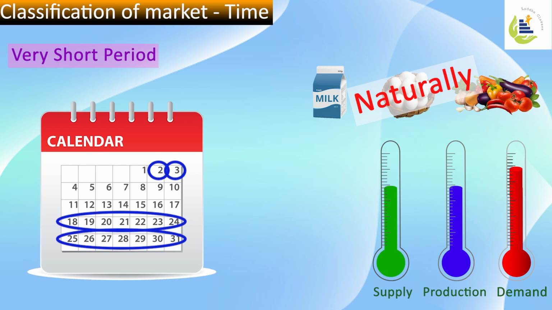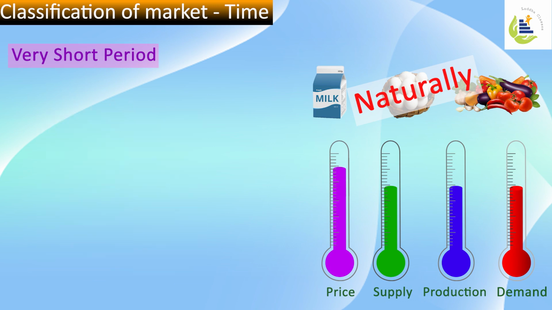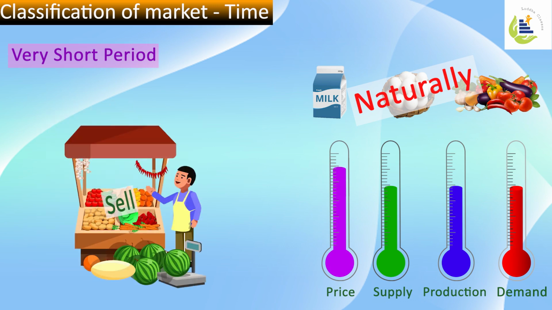So if there is a higher demand and the supply is fixed, the price of the commodity will increase. If the demand is less and the supply is fixed, then naturally the seller will try to sell off all his goods before they perish. In order to sell them, he will try to reduce the price. The price of the commodity will decrease.